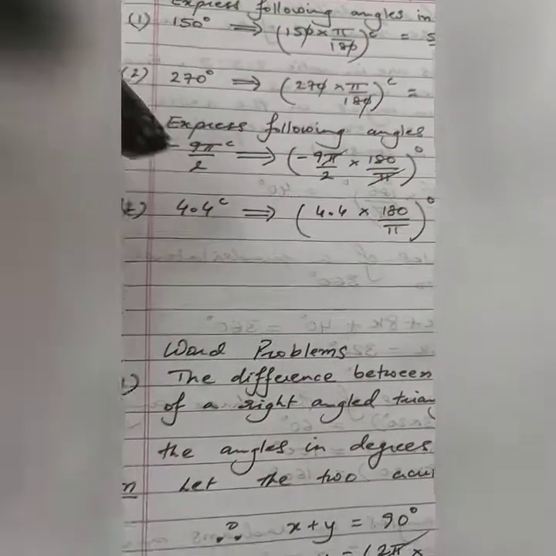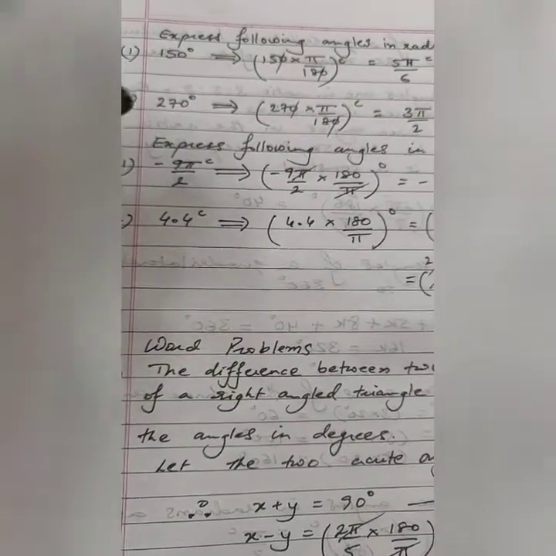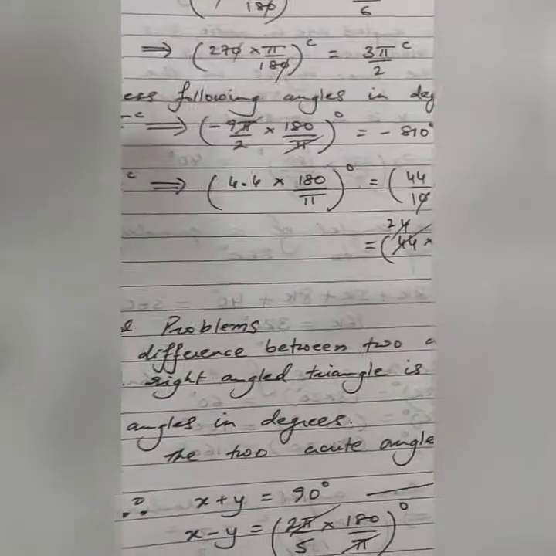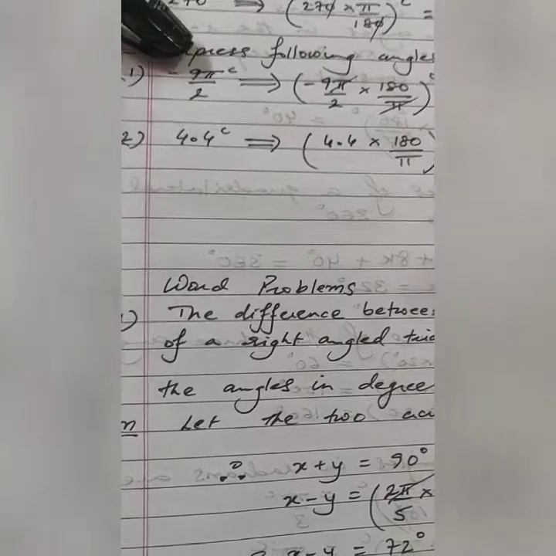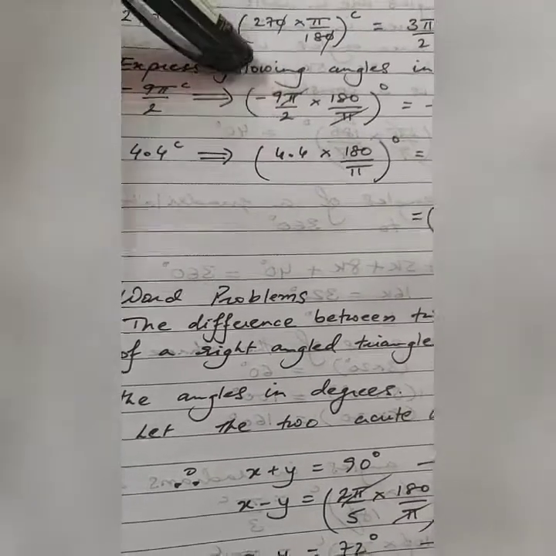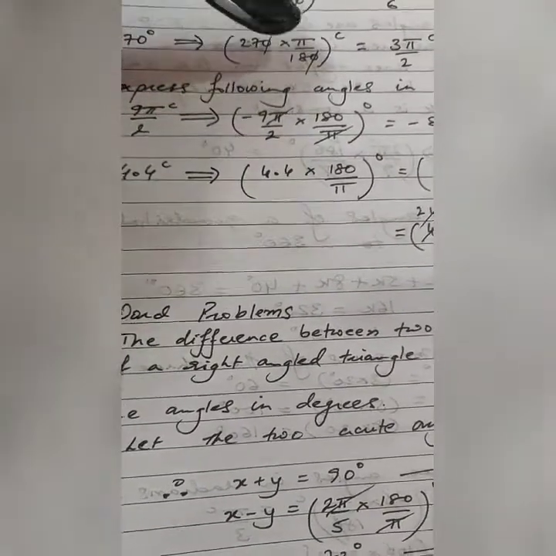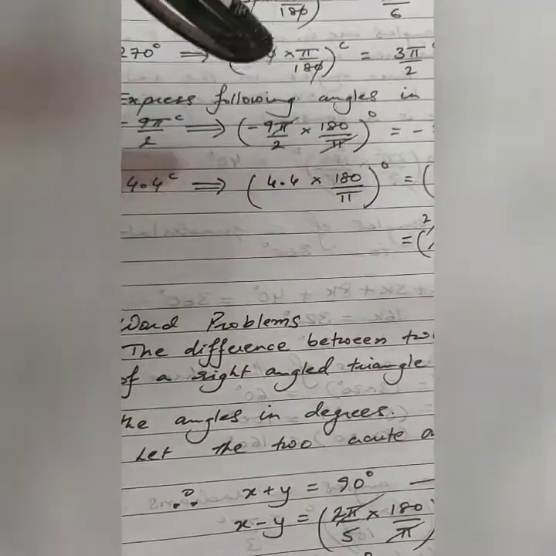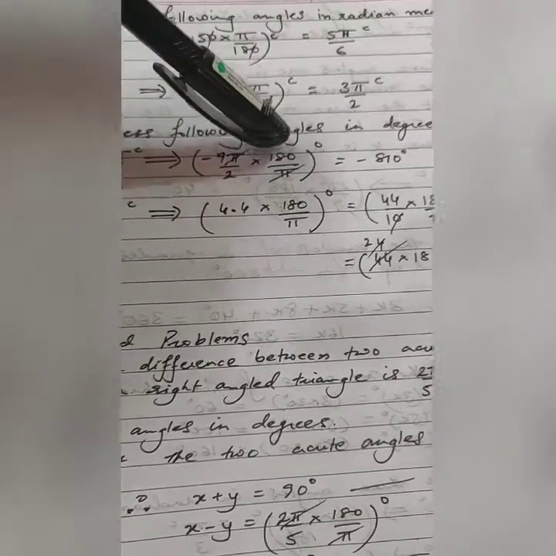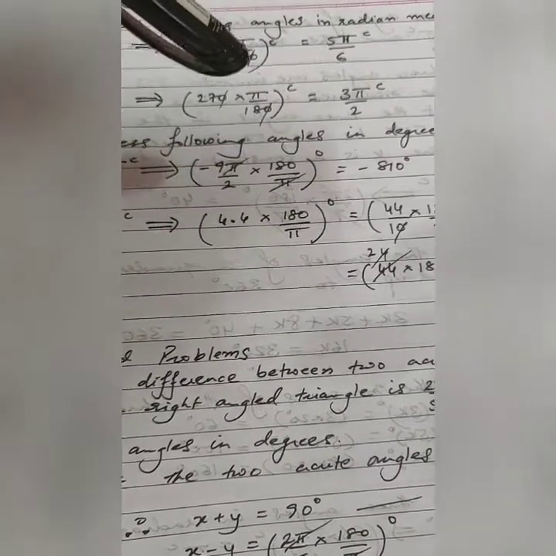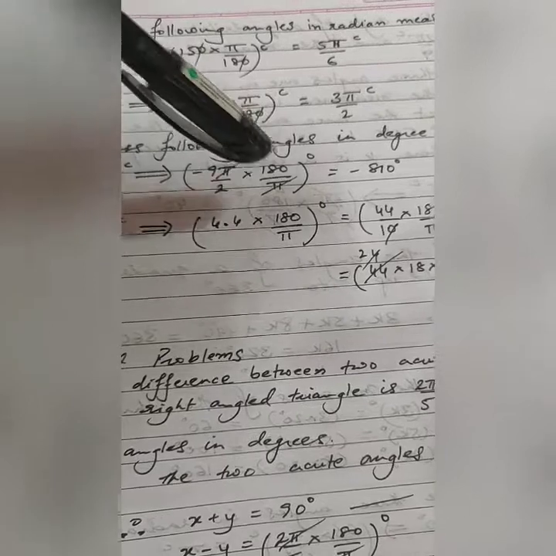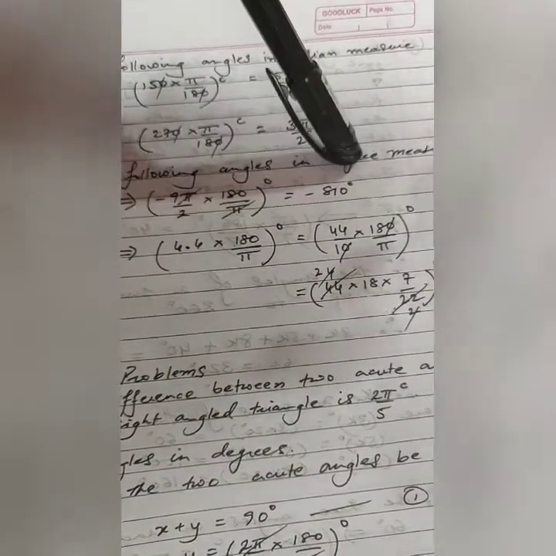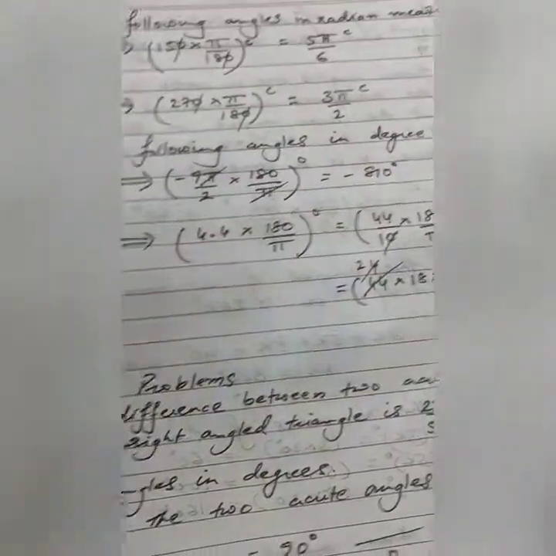Now, I have taken one more set of questions where we have to express these angles in degree measure. So I have been given minus 9 pi by 2 radian. So you take this minus 9 pi by 2 and this time not multiply by pi by 180 but multiply by 180 by pi. So pi got cancelled, your 2 gets cancelled with 180, so you get 90, and 90 into minus 9 will give you minus 810 degrees.